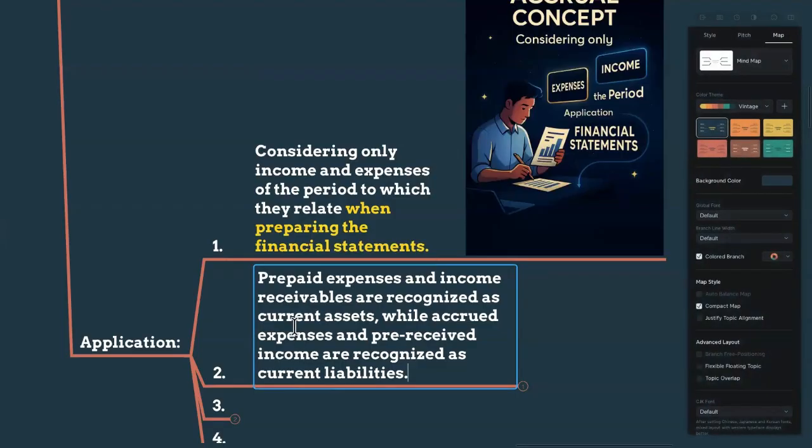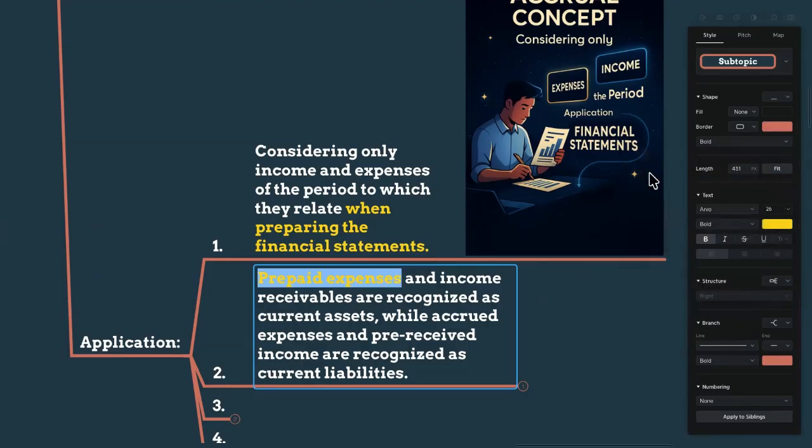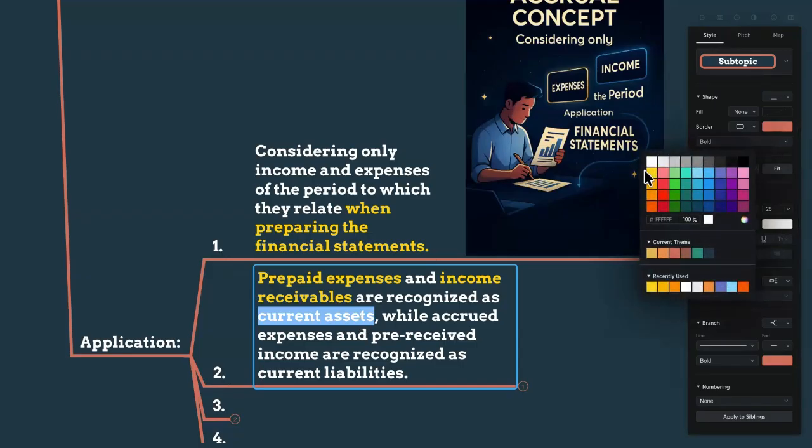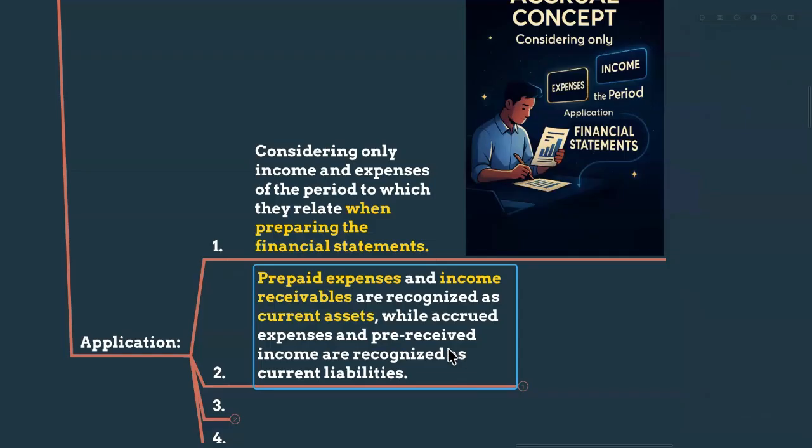Let me highlight this word for you, my dears. Prepaid expenses means before we incur the expenses, we actually paid in advance for those expenses, right? As well as income receivables means we actually delivered the goods or we actually performed the services, but we didn't receive the money yet. So prepaid expenses: before the expense, we paid the money. Income receivables means we earned the income but have not yet received the cash. So these two, prepaid expenses as well as income receivables, we consider as current assets.